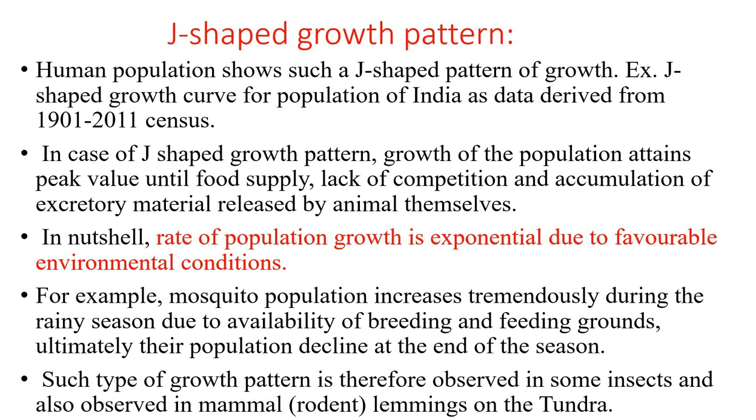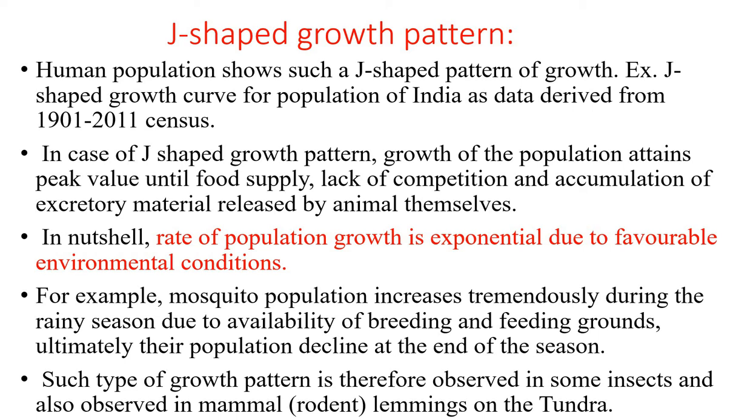In the J-shaped growth pattern, the growth of the population attains peak value until food supply, lack of competition, then accumulation of the excretory material released by the animals themselves in the environment. In a nutshell, the rate of population growth is exponential due to favorable environmental conditions, and it declines on attaining the maximum carrying capacity of the environment.